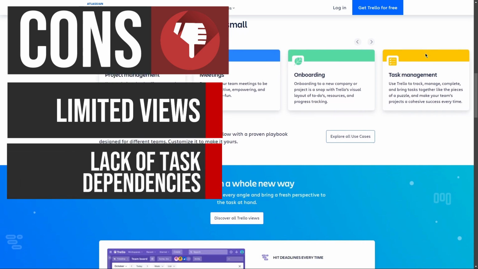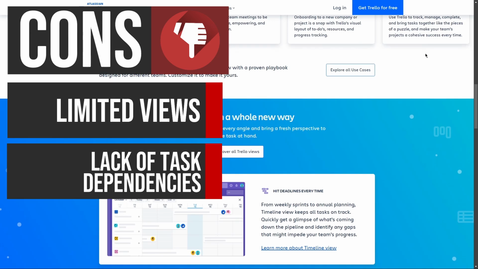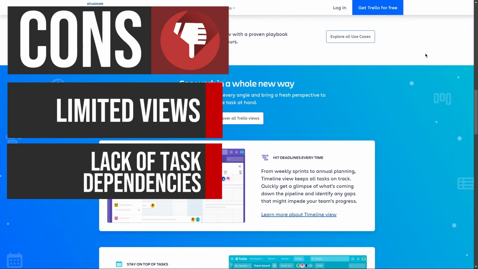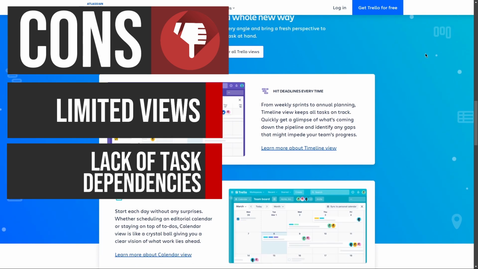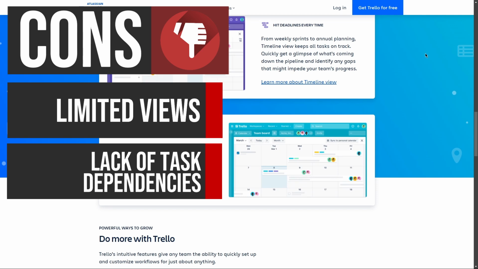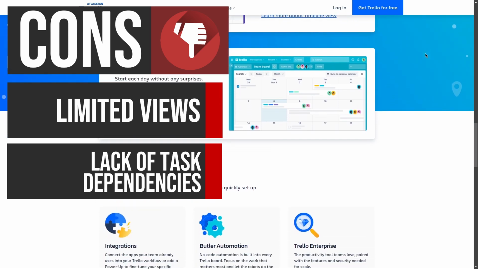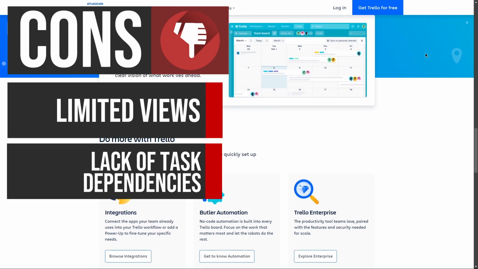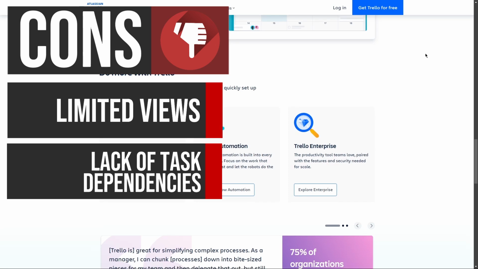Trello does not support native task dependencies, making it challenging to visualize which tasks must be completed before others can start. This absence complicates project management for teams handling intricate workflows, as users must manually track relationships between tasks. Consequently, this can lead to confusion and inefficiency in project execution.